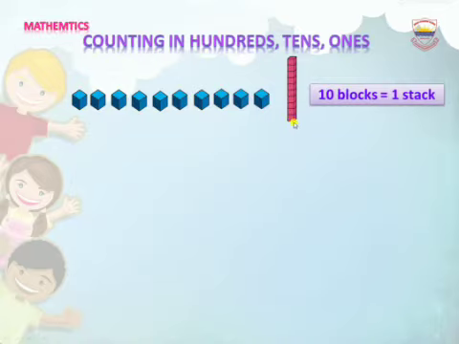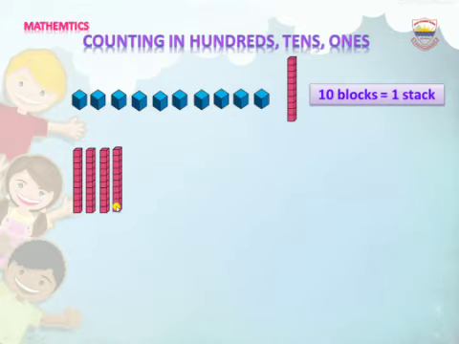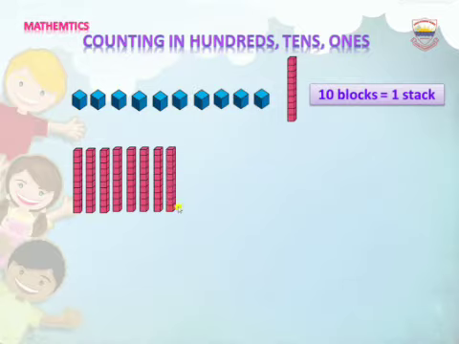Now we learn how tens help us to make 100. We have to take 10 stakes to make 100. Keep in mind, one stake has 10 ones. Let's count the stakes with me. 1, 2, 3, 4, 5, 6, 7, 8, 9, 10. With these 10 stakes, we make a big block of 100.